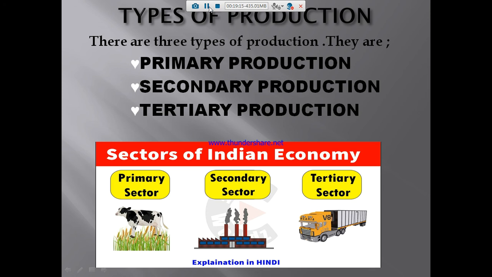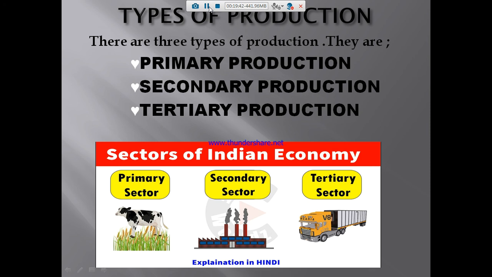So how can we get it from the wholesale marketers? They will transport it through a lorry or some other means, and they need to pay the rate in a market, and they need to transfer it in the wholesale markets. From the wholesale markets we are going to consume it. Is it not? Types of production: there are 3 types of production. What are they? Primary production,